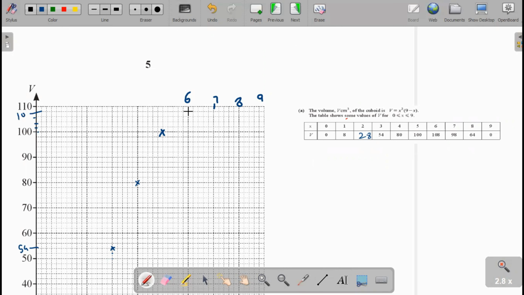You can mark it there. After this, 7 is 98. That value is 7 and 98, so mark 7 against 98. Next is 8, which is 64.